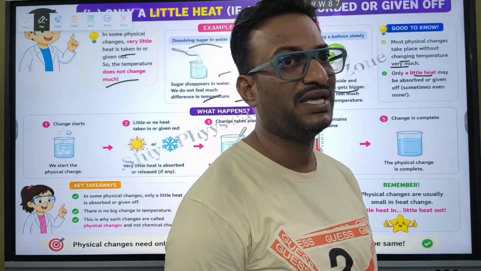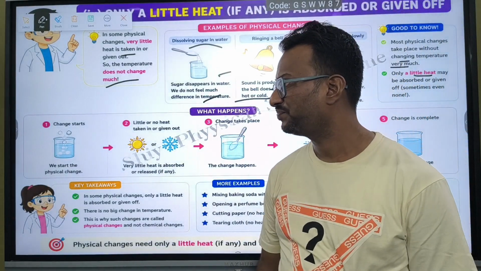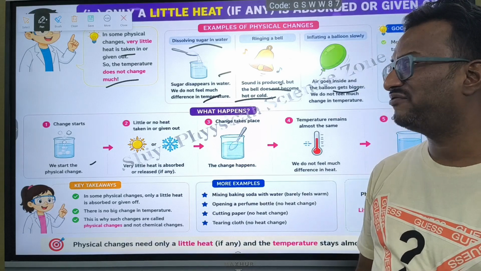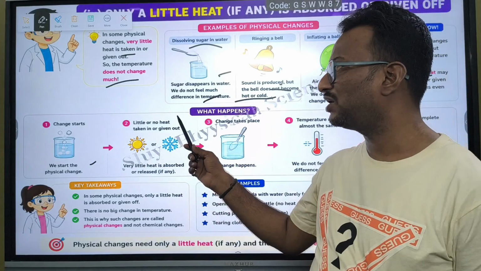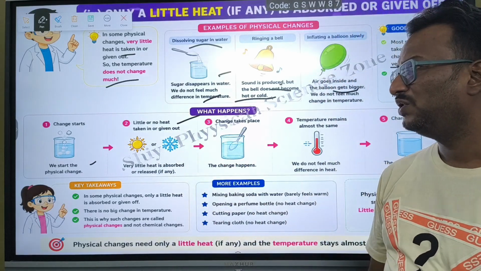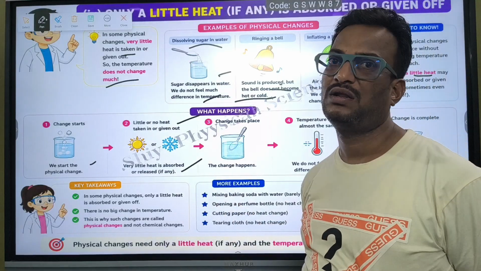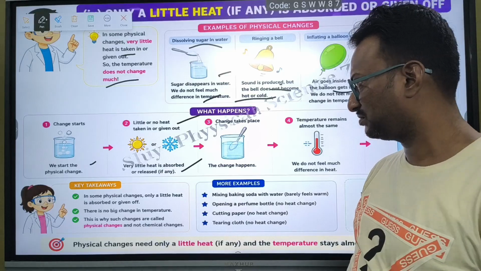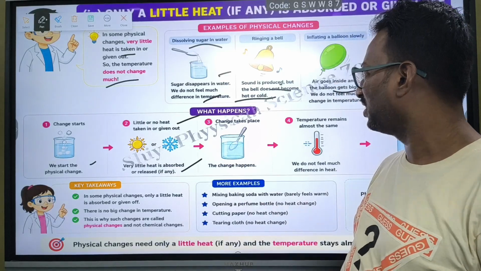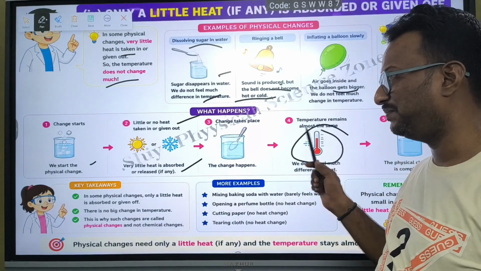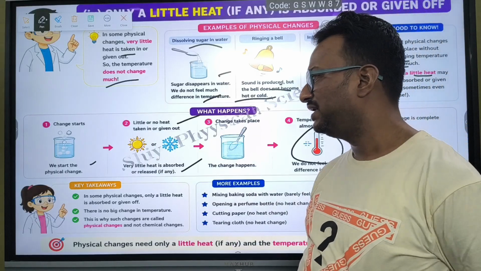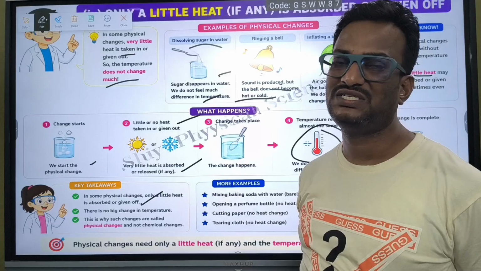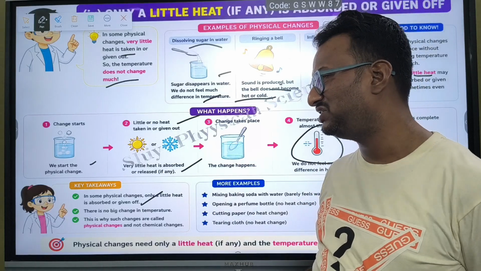You remember that in case of physical change, little or no heat is given out. Very little heat is absorbed or released in case of physical change. Temperature almost remains the same after the change. In some physical changes, only little heat is absorbed or given off. There is no big change in temperature, no big heat change.